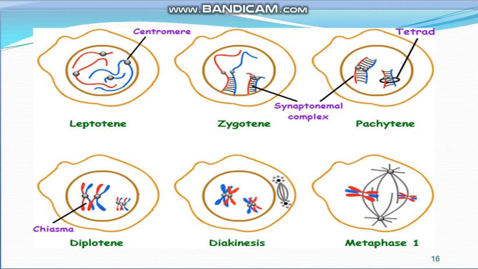Then this is the diagrammatic representation of the different stages of prophase. First, this is leptotene, in which the chromosomes are condensed. Then in this, the synaptonemal complex is formed in zygotene, and this is pachytene where tetrads are seen, and in diplotene stage this is chiasmata after the crossing over, and in this diakinesis spindles are formed and the chromosomes move to opposite poles, and this is the metaphase stage which we will discuss after this.